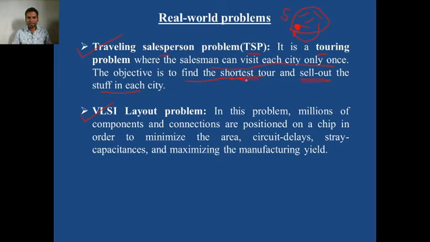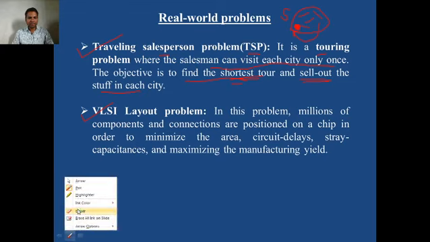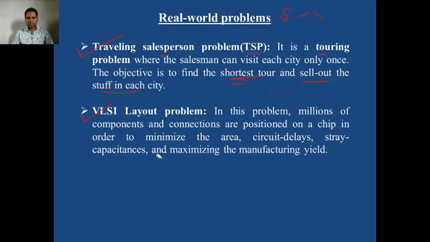Why the shortest route? Shortest tour, because if he covers the longest route, then there is no use of that tour because it will cost a lot. For example, suppose this is our Sangamner city.